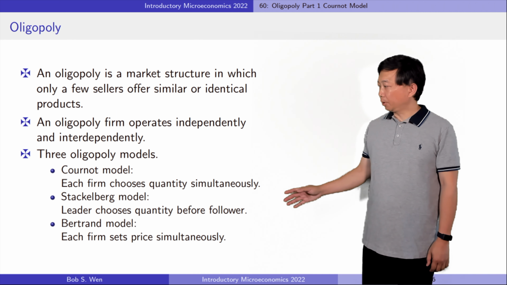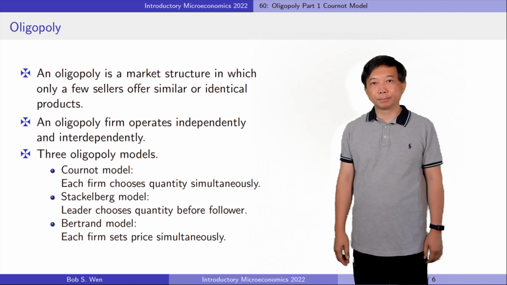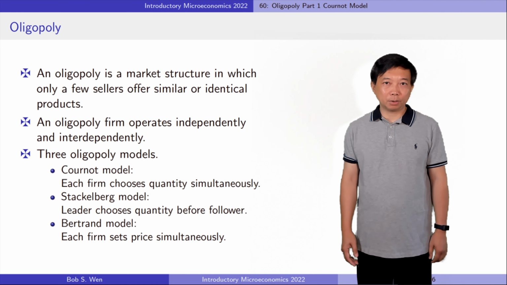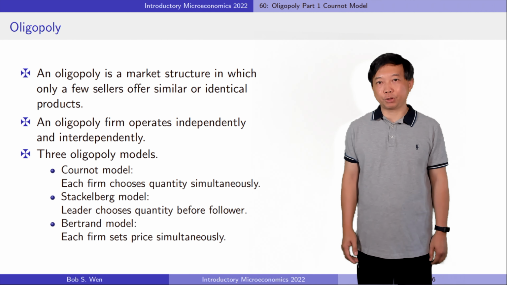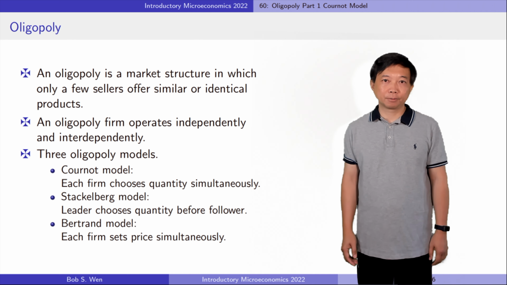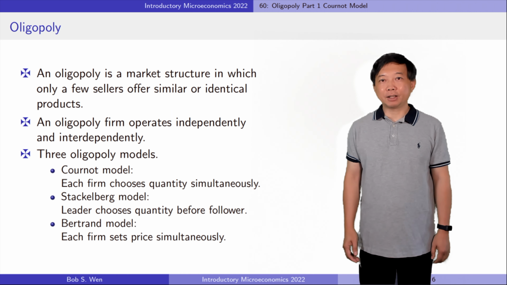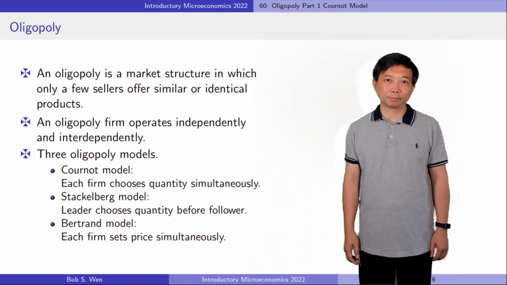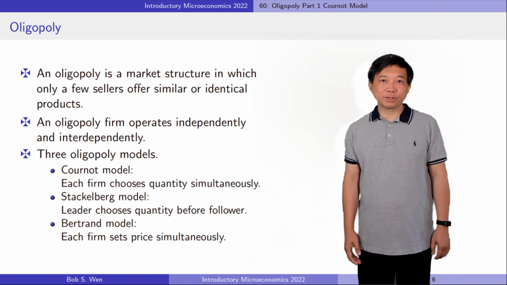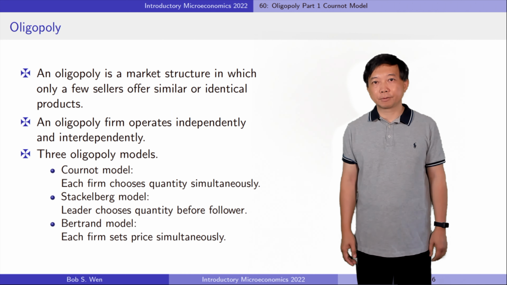The third model is called the Bertrand model. In the Bertrand model, the variable each firm sets is not the output, but the price. Each firm simultaneously decides the price of the product to maximize its profit. I will introduce the Cournot model first.